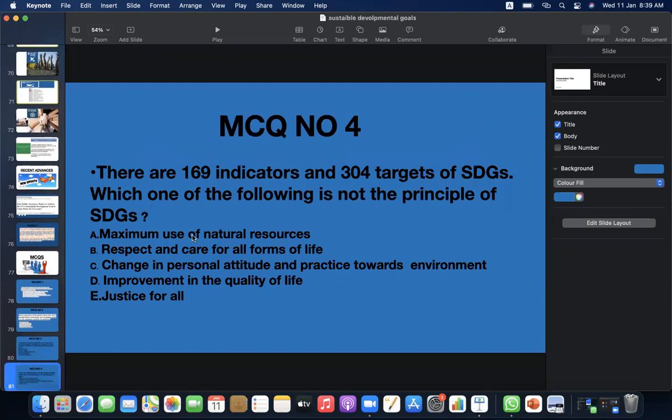MCQ number 4, there are 169 indicators and 3 or 4 targets of sustainable development goals. Which one of the following is not the principle of SDGs? A, maximum use of natural resources. B, respect and care for all forms of life. C, change in personal attitude and practice towards environment. D, improvement in the quality of life. E, justice for all. A, maximum use of natural resources is not a principle of SDGs.